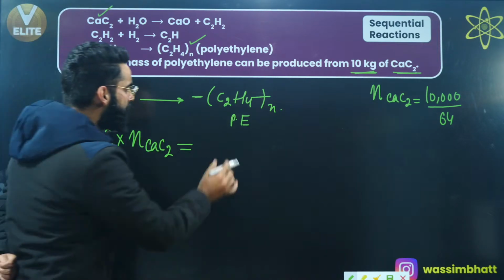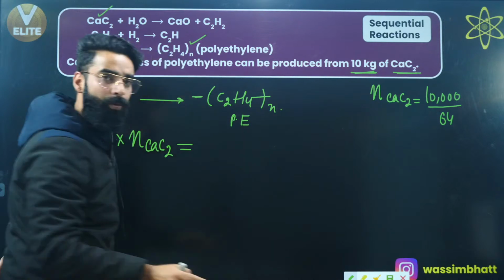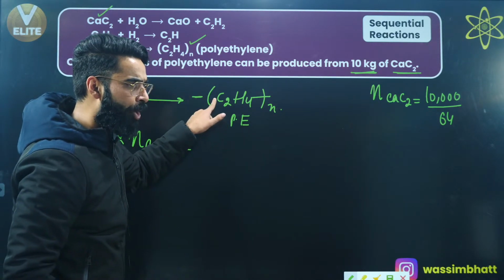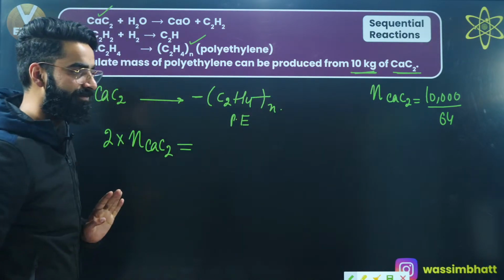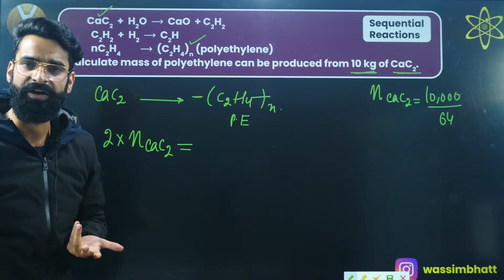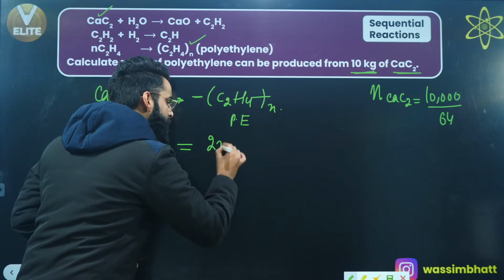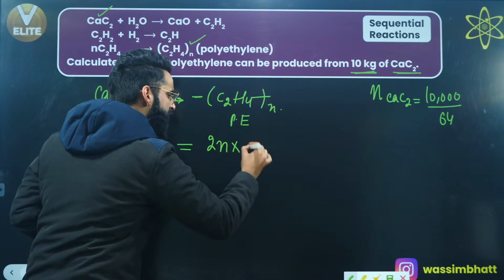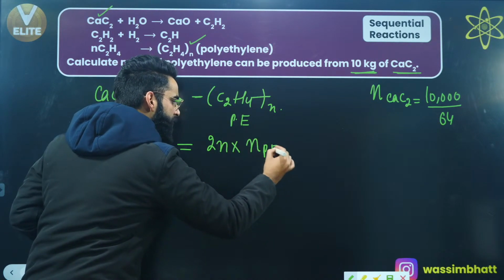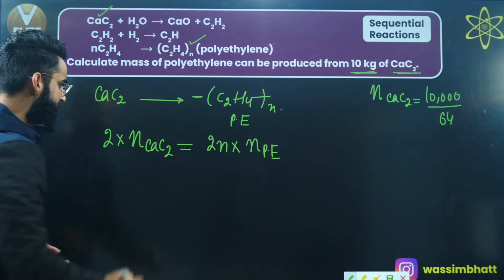If I ask you, how many atoms of carbon do we have? Do we have 2 atoms of carbon or 2N atoms of carbon? We have 2N atoms of carbon. So I'll be writing 2N multiplied by number of moles of this whole compound. Number of moles of whole compound means number of moles of polyethylene, right? So I can write something like this.